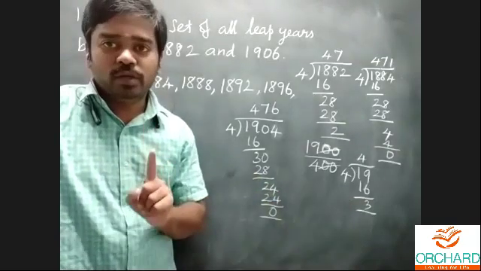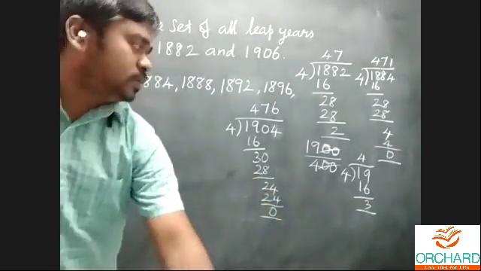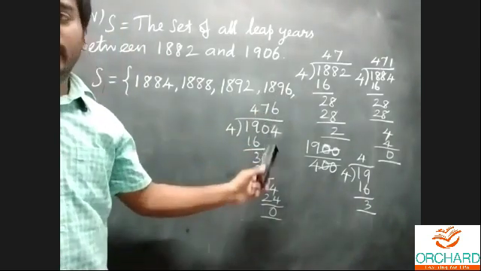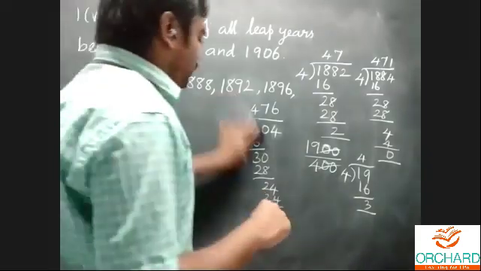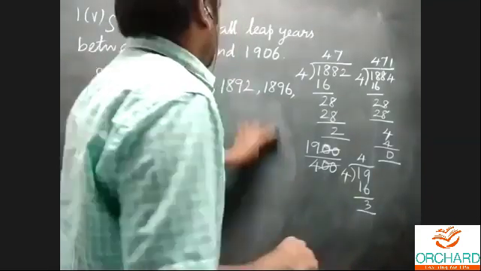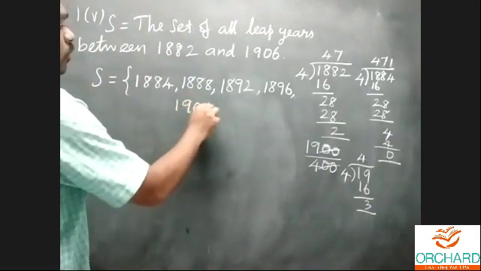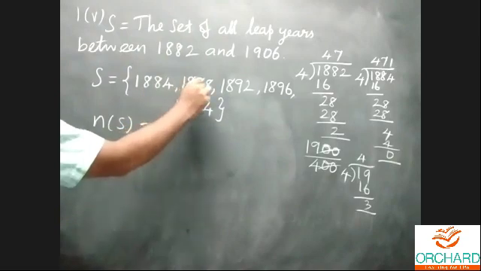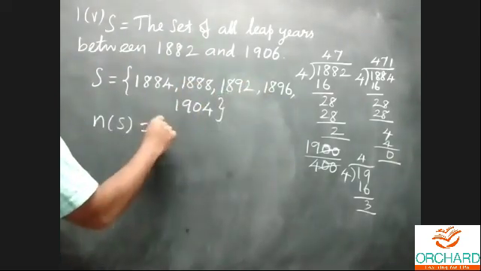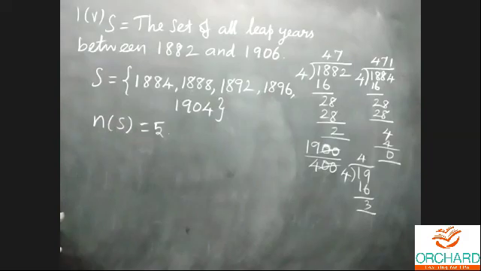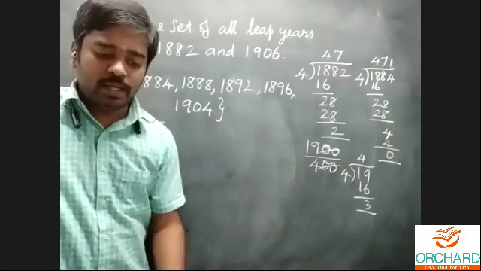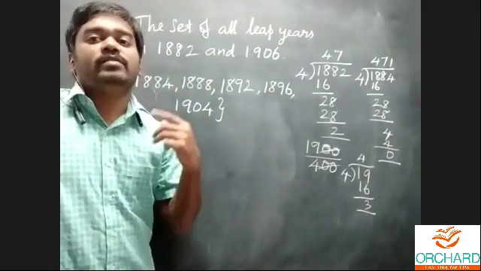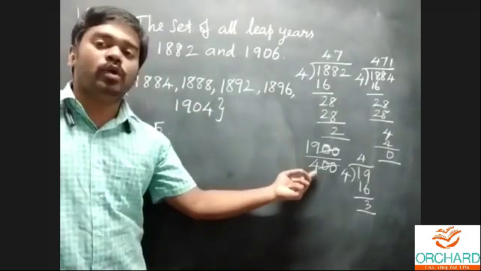Okay, is everybody clear? Next is 1904. 1904 is the answer. Therefore, how many elements? n(S) is equal to 1, 2, 3, 4, 5. So n(S) is equal to 5. This is the only reason, because everybody blindly considers that a leap year is divisible by 4. For the century alone, you have a different idea: we go with division by 400.